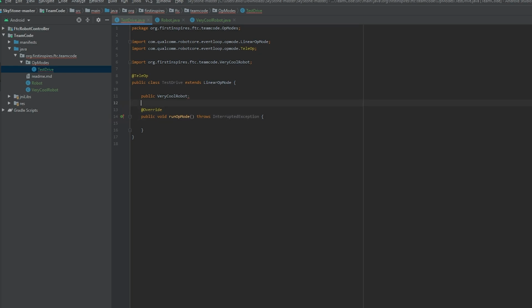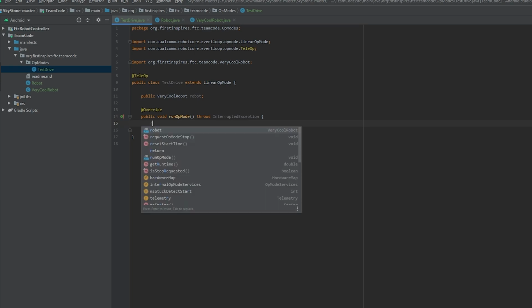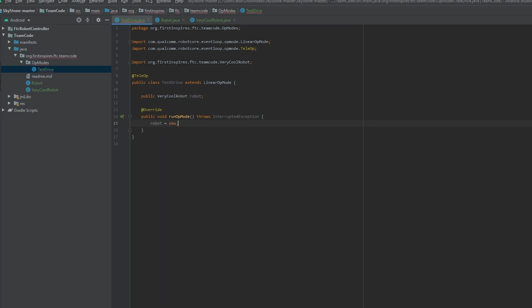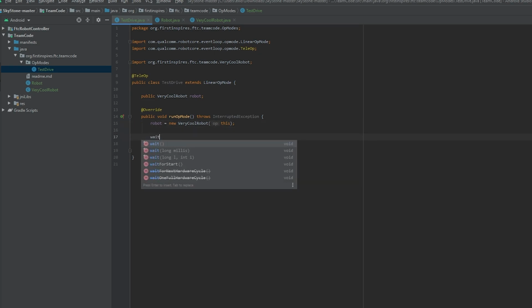And then we'll name the variable robot. And then over here, in the method, run robot equals new VeryCoolRobot, and then we'll pass in this. Because it wants to take in an op mode, and this is an op mode, it will work. So each op mode is, at its core, a series of steps. One, wait for the play button to be pressed. And we can do this by using the waitForStart method.